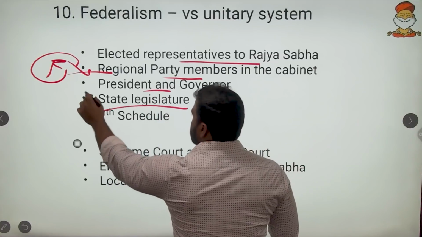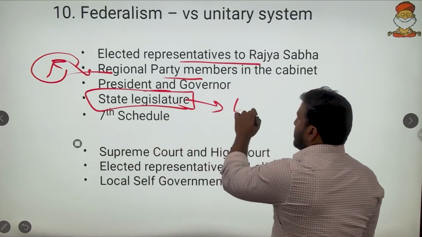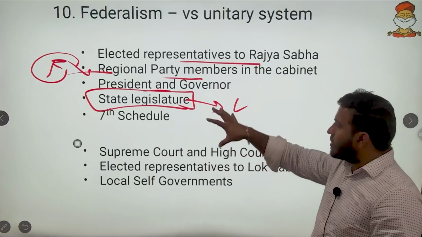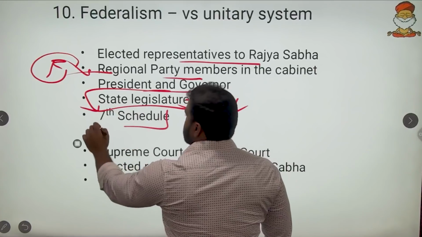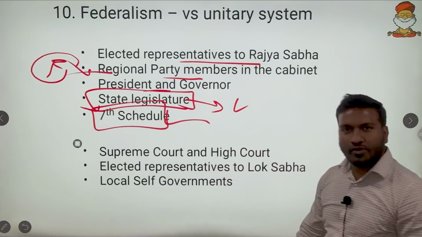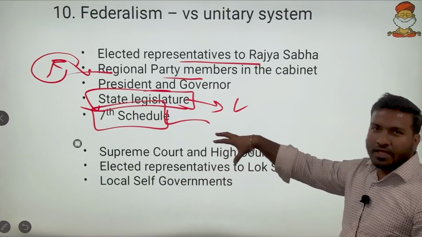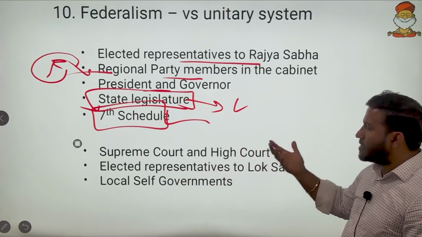Then presence of state legislature, so Vidhana Sabhas, they are again federalism. Then the 7th schedule. So the 7th schedule, the union list, state list and concurrent list, is federalism.